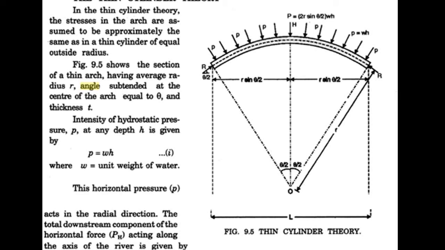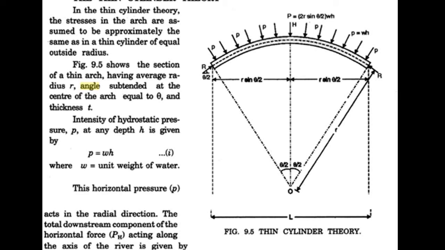Gamma W H is the water pressure. What pressure intensity acts on this arch dam, that is, the force acting on the arch dam is water pressure, that is WH.